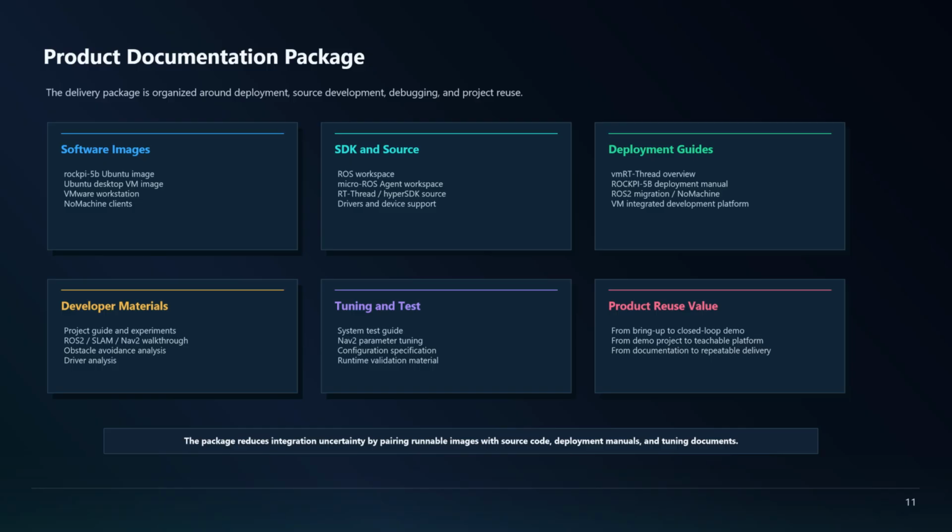For developer materials, it includes the project guide, experiment manual, ROS2, SLAM and NAV2 source walkthrough, obstacle avoidance analysis, and driver analysis. For tuning and testing, it includes the system test guide, NAV2 parameter tuning, configuration specifications, and runtime validation materials. This package is designed not only for a demo, but also for delivery and reuse. It reduces integration uncertainty by pairing runnable images with source code, deployment manuals, and tuning documents.